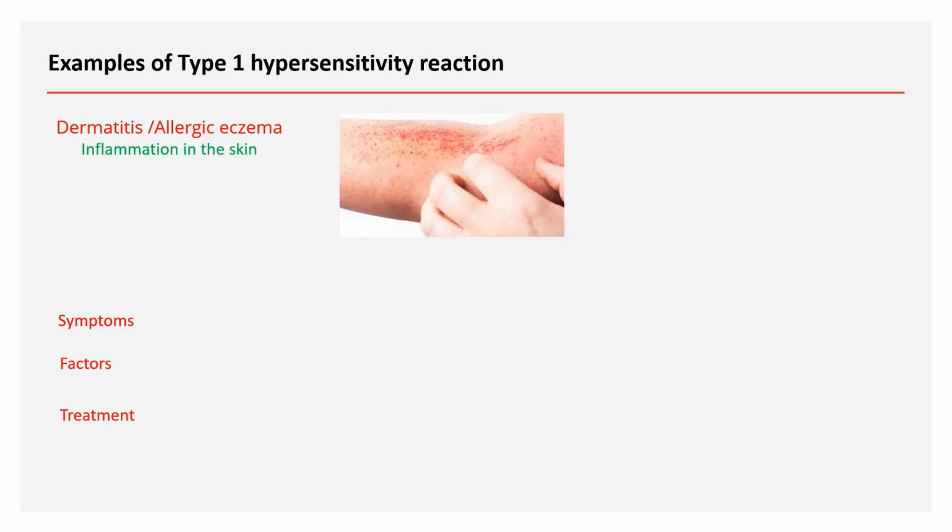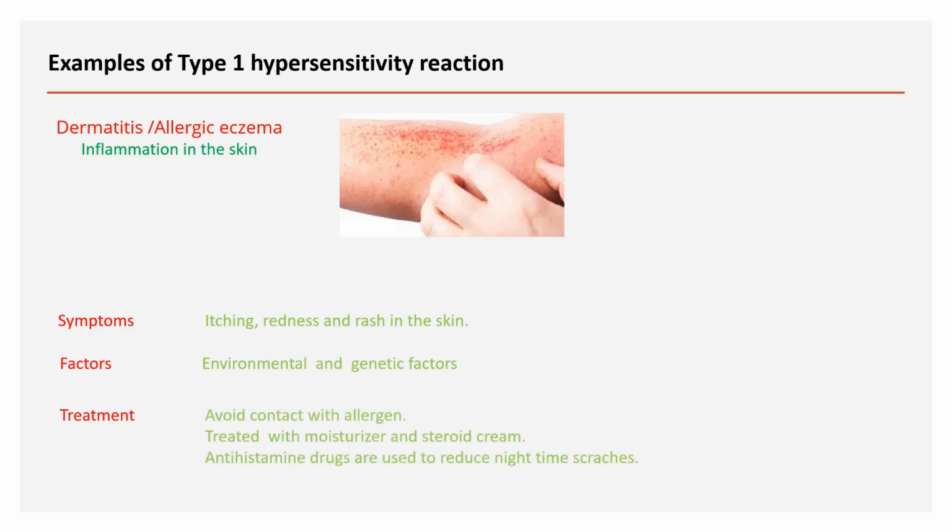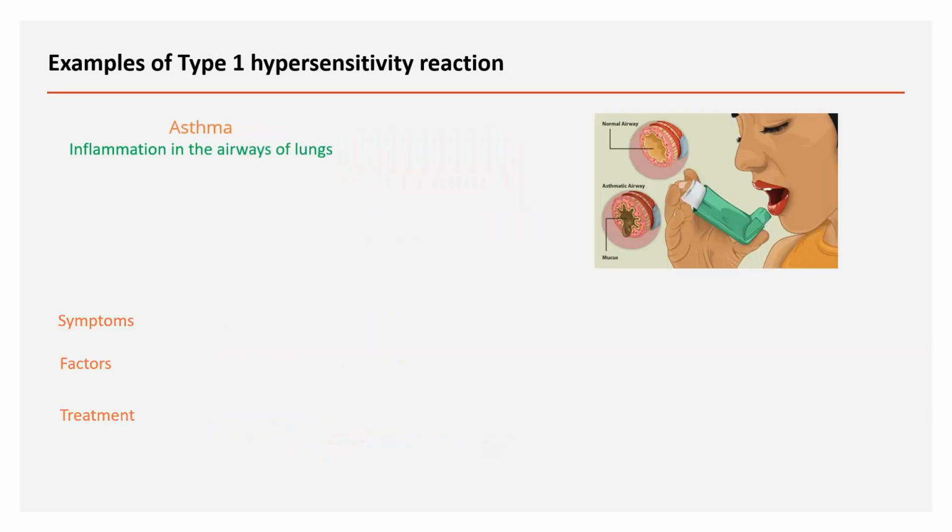Another example is dermatitis, otherwise called eczema, which is inflammation in the skin. Symptoms are itching, redness, and rash in the skin. The factors are environmental and genetic factors. Avoid contact with the allergen; it can be treated with moisturizer and steroid cream. Antihistamine drugs can be used to reduce nighttime scratching.